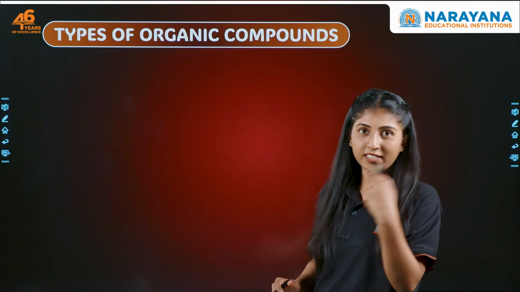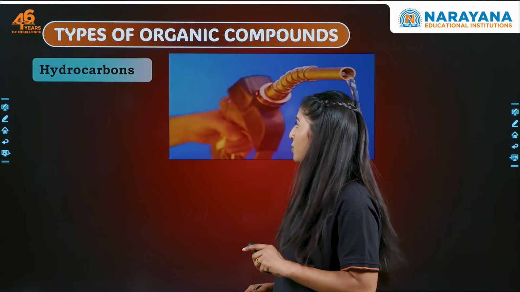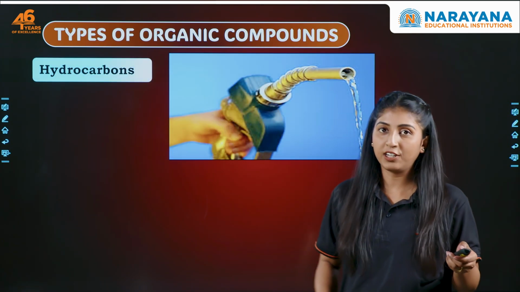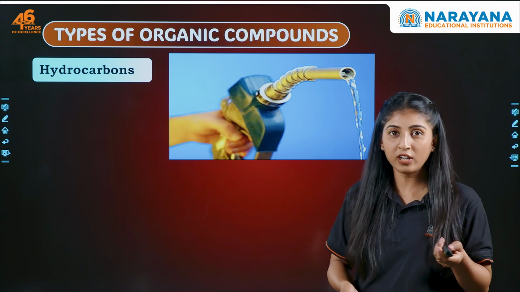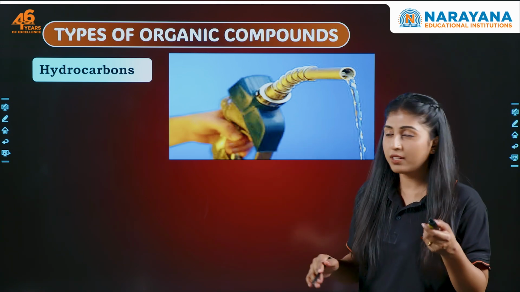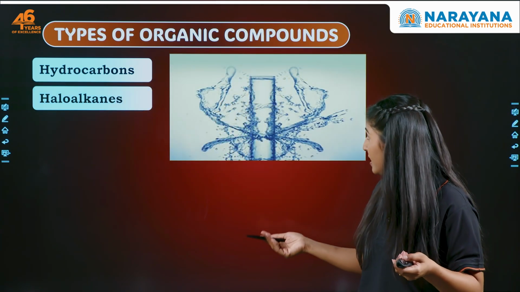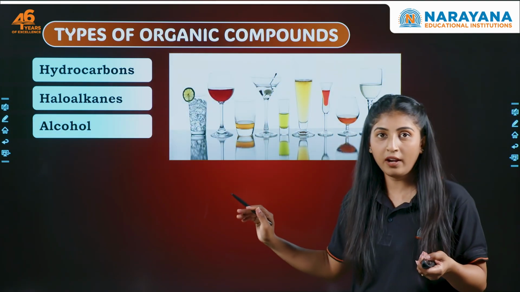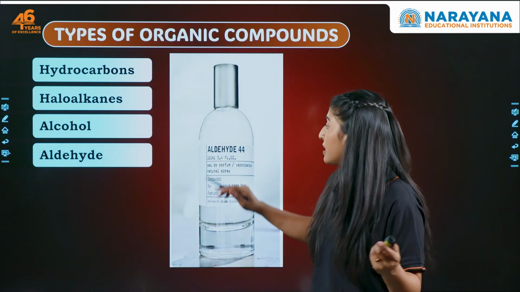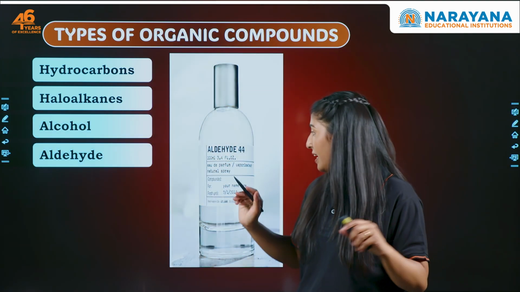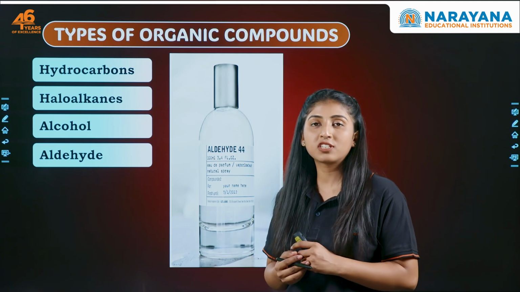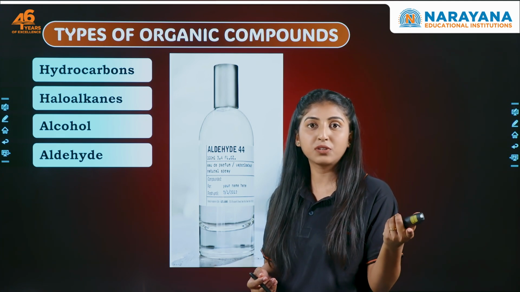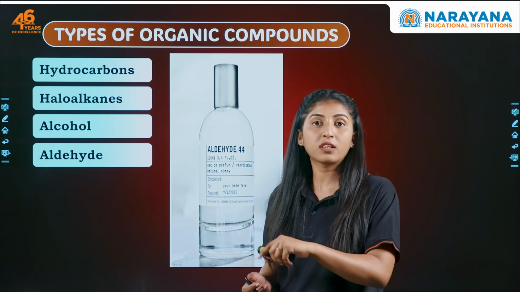Now let's see what are the types of organic compounds that I was referring to. First we come to hydrocarbons, which are present in our petroleum and natural gases. Then we have haloalkanes. Then we have alcohol. Alcohol everyone must know. Then we have aldehyde. A common aldehyde is used in the preservation of specimens.